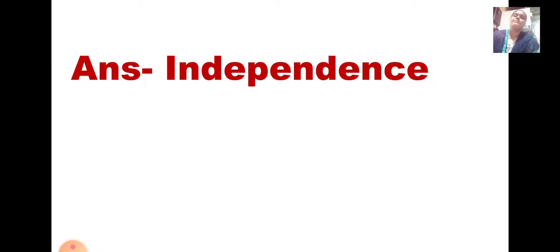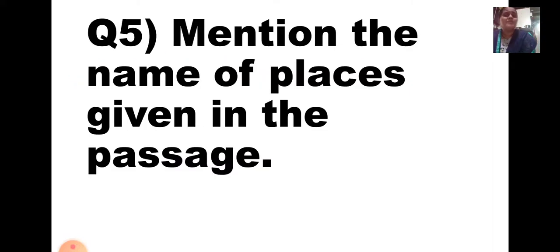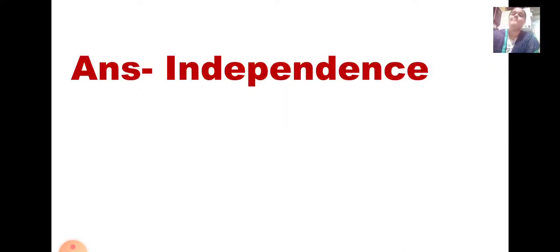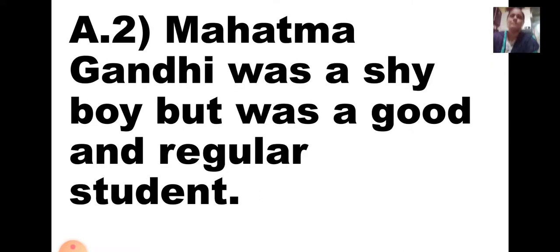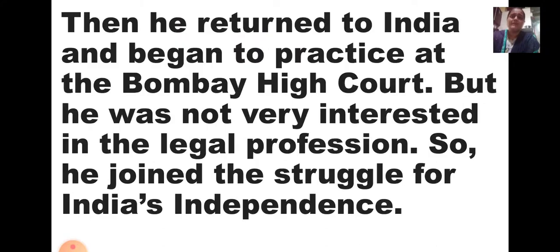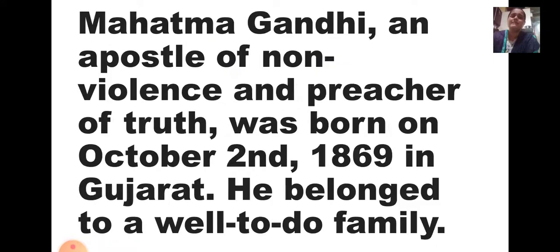Okay. Now the next one, mention the name of places given in the passage. Very interesting question. You have to write the names of all those places which are mentioned in the passage. And what are they? First is Gujarat in the first passage. We'll just go back and see. See, Gujarat in the first passage. One minute, I'll show it to you.